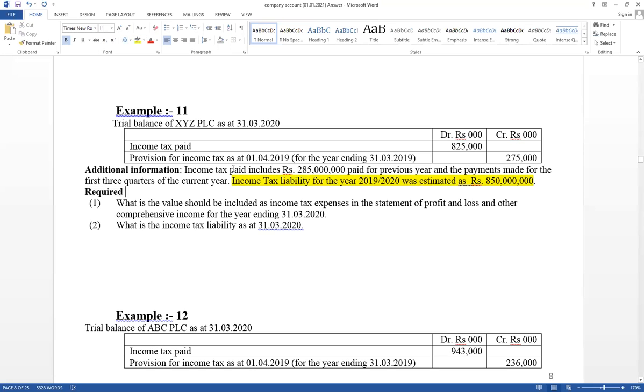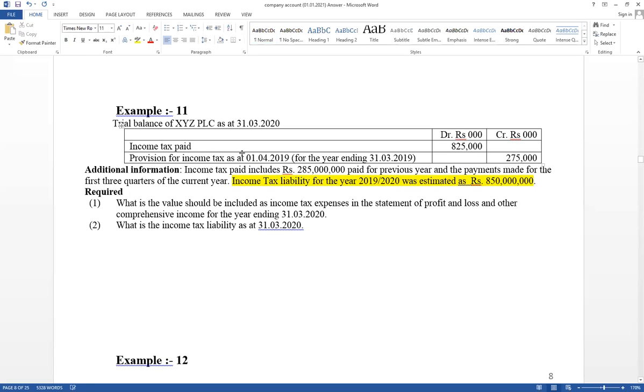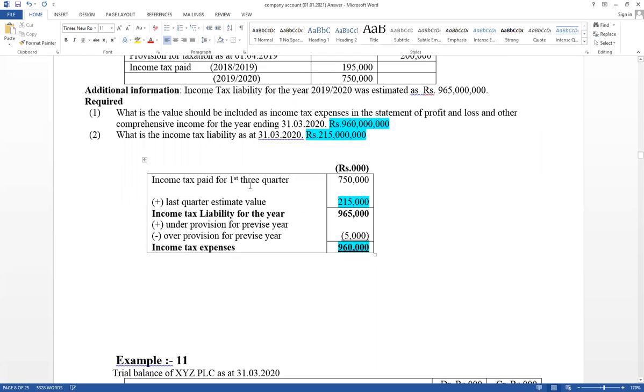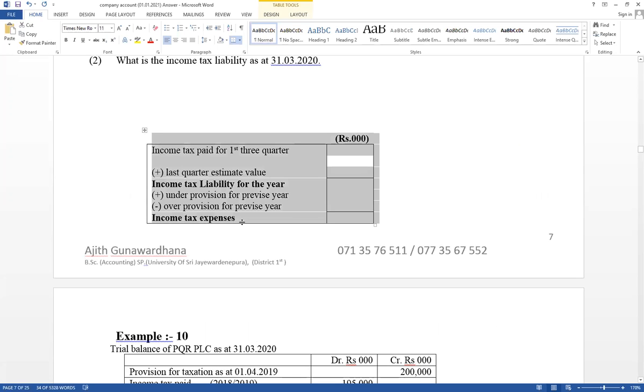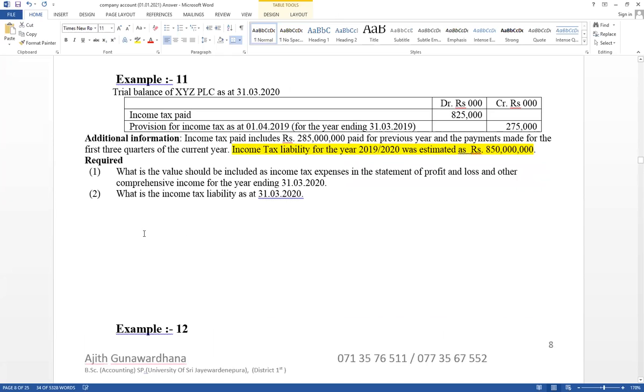Think about it: income tax paid includes 285,000 paid for previous year. Inside this it has 285,000 for last year. Right. The balance part is normal. Same requirements. The wage difference was given in 2018, 19, 20. Last three papers it has been given like that. The requirement is the same. First one, prepare the format. Income tax paid for first three quarter. Question number 11.